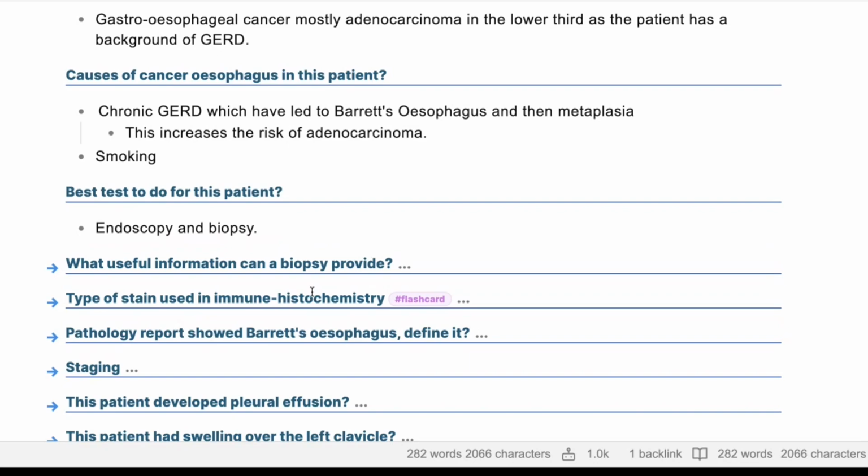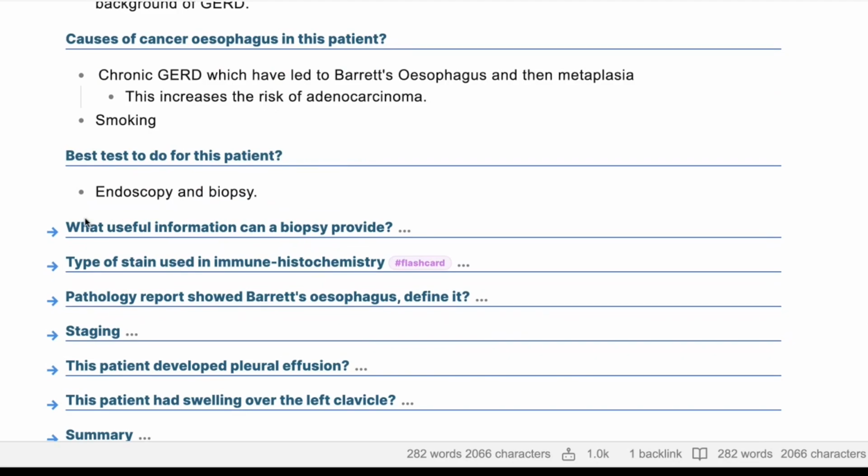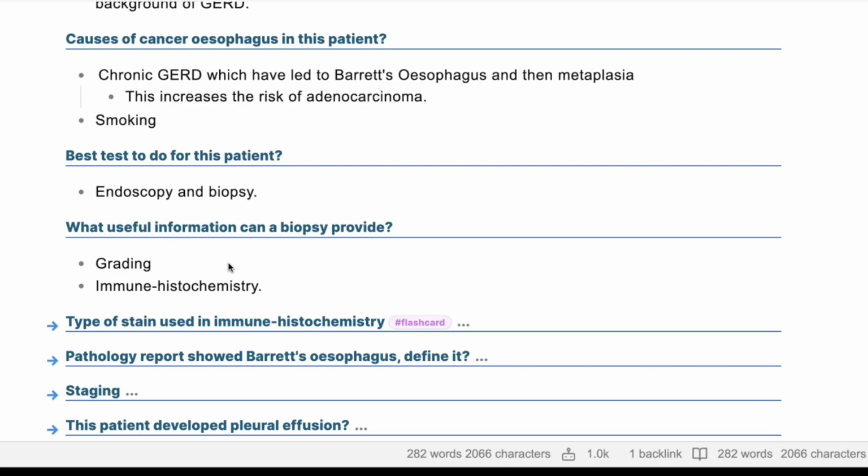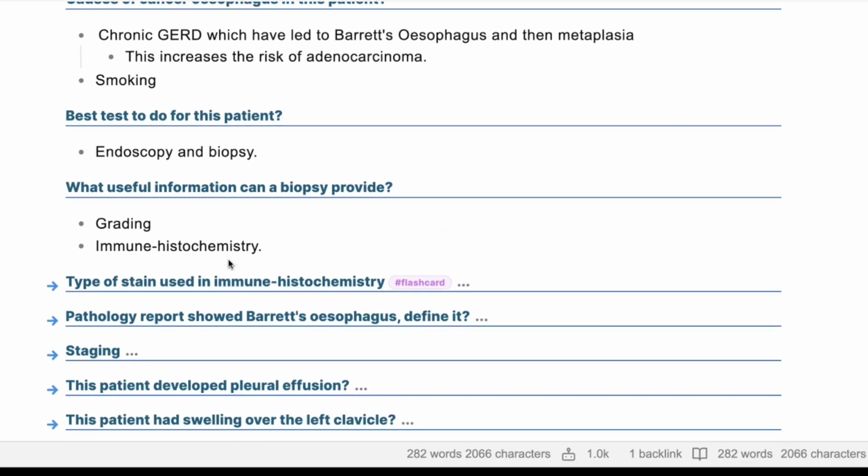What useful information can a biopsy provide to you? It will give me the type and grade of the tumor, the surgical margins, invasion, and lymph nodes.